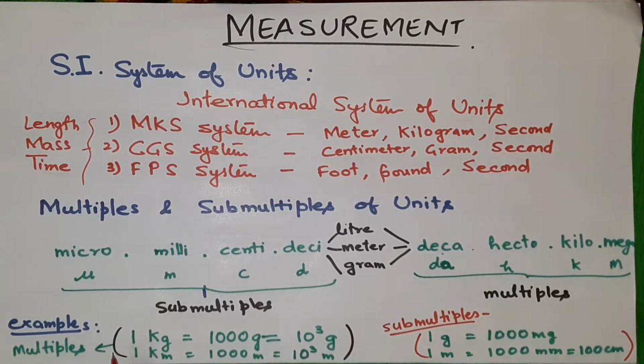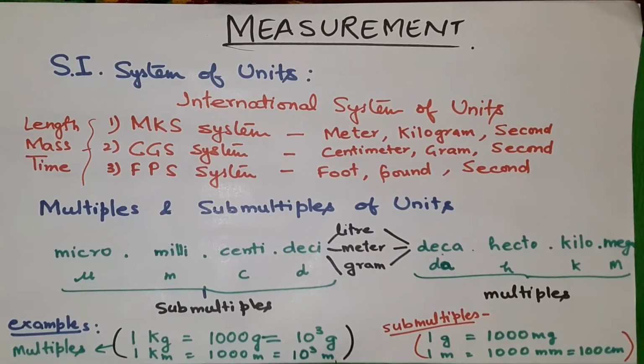For example, in case of multiples, 1 kilogram equals 1000 gram. This is 10 to the power 3, that means 10 cube. Among the sub multiples, 1 gram equals 1000 milligram. Or 1 kilometer equals 1000 meter, which is 10 to the power 3 meter. And 1 meter equals 1000 millimeter, or you can say 100 centimeter equals 1 meter. You might have done so many numericals in mathematics also. So it is like that.